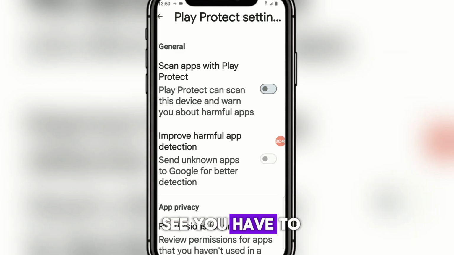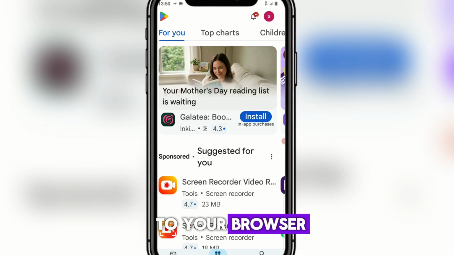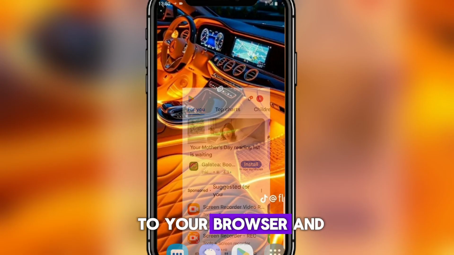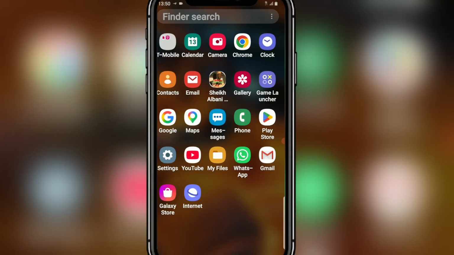So as you can see, you have to put your password to turn them off. All right, so when you turn this off, what you are going to do next, you go to your browser. You just go directly to your browser and search for this website. All right, let me show you.